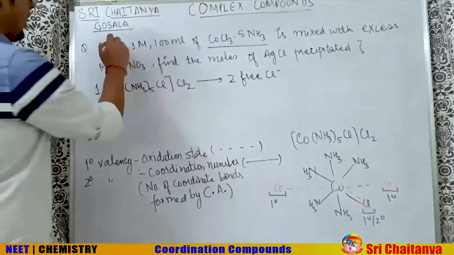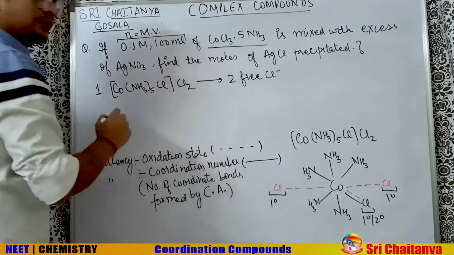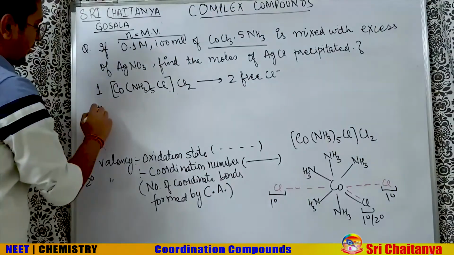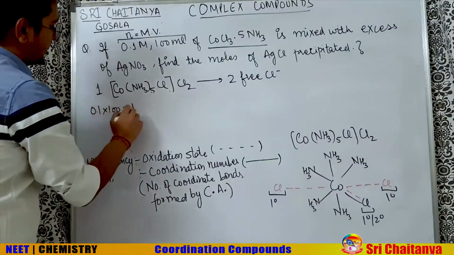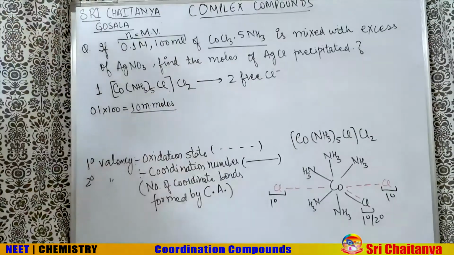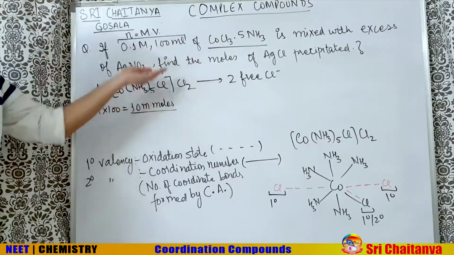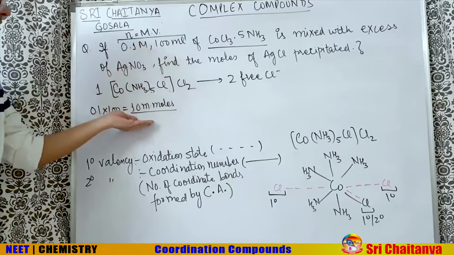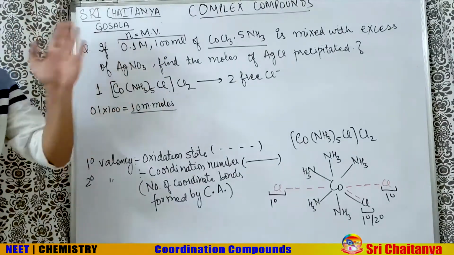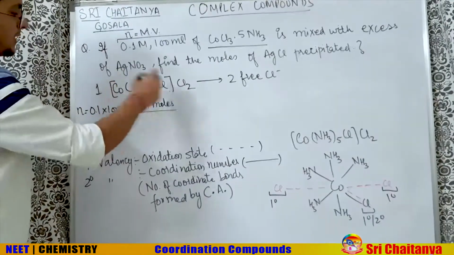So tell me, molarity is given, volume is given, and we know moles equals molarity into volume. So what we get is the moles of this complex as 0.1 into 100, that is 10 millimoles. Don't be surprised with the millimoles here. Why? Because you took milliliter, so you got millimoles. If you had taken liters, you would have got moles. I will convert the millimoles into moles at the end whenever it is necessary. But right now, for simplicity, I am solving it with the moles of complex as 10 millimoles.